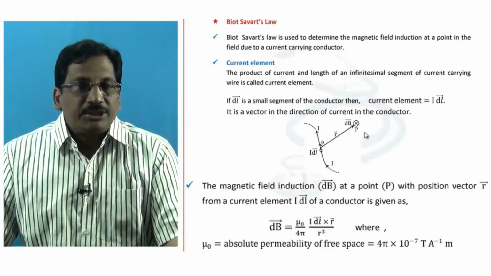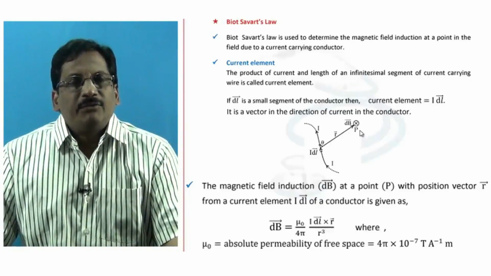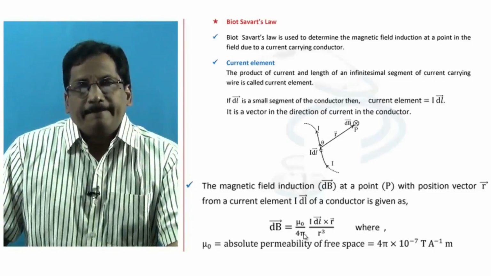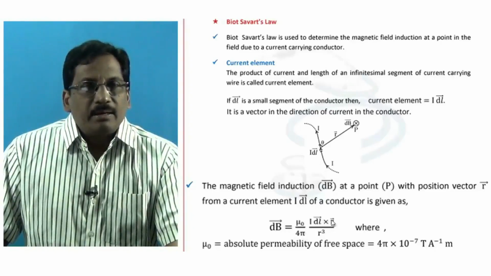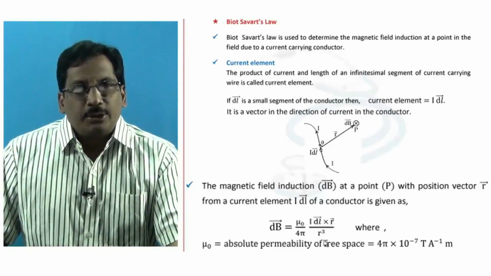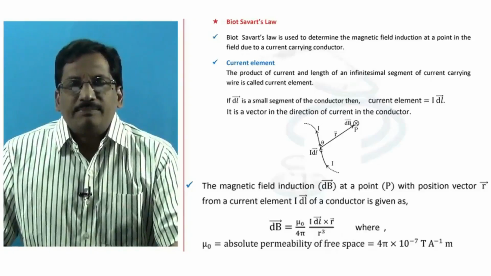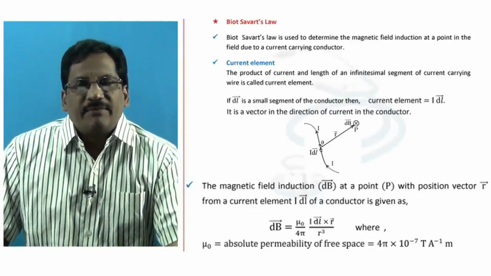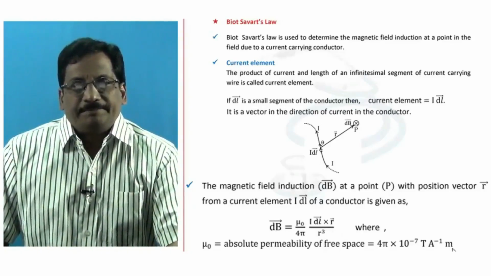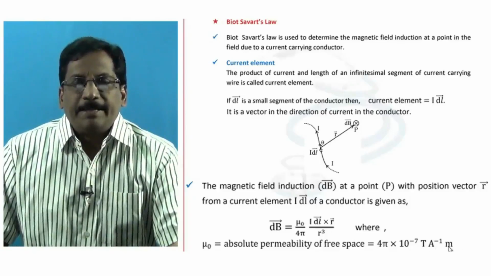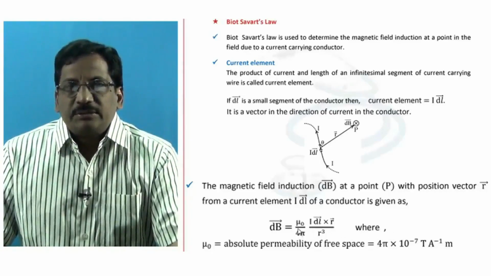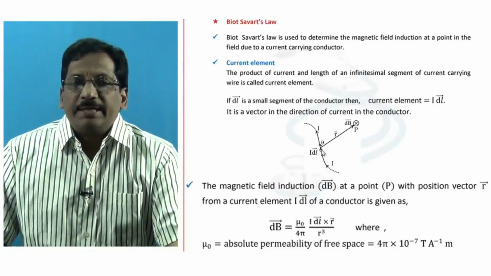The magnetic field induction at a point P with the position vector r bar from the given current element is such that dB bar equals mu naught by 4 pi into I dl bar cross r bar, whole divided by r cube, where mu naught stands for the absolute permeability of free space, having the value 4 pi into 10 power minus 7 Tesla per ampere meter, or Henry per meter, simply we say. So dB bar stands for the magnetic field induction at the point P due to the current element.